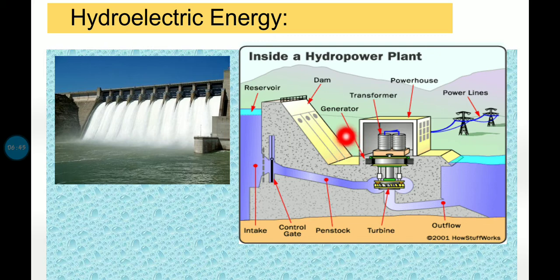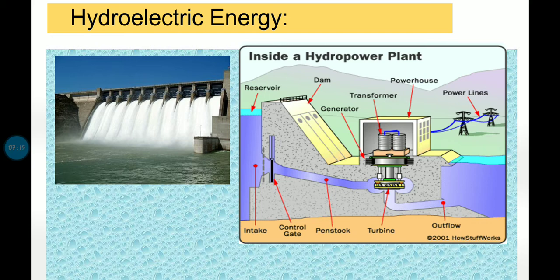You remember the turbine has blades on it. So when the water is pushed onto the blades, the turbine rotates, right? The turbine rotates, and this in turn drives the generator to generate electricity. So using this technique, water is used to generate electricity, right? It is a very simple process.